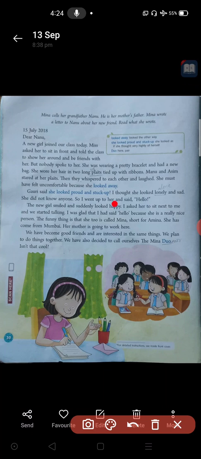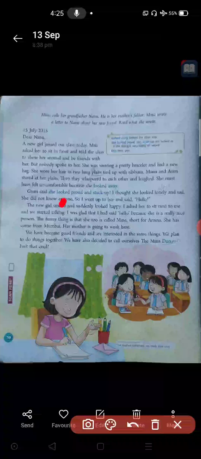I told her, why can't you come nearby and sit next to me? You are sitting in the front desk, no? The teacher told you. So after this class you come and sit next to me. It means you can sit beside me. So she called her and they sat together and started talking, both that new girl and Meena.